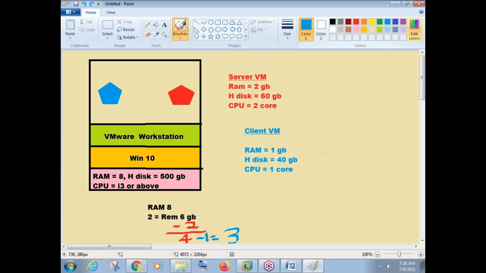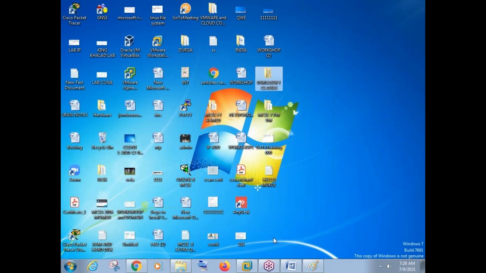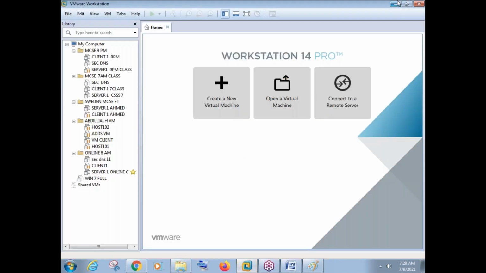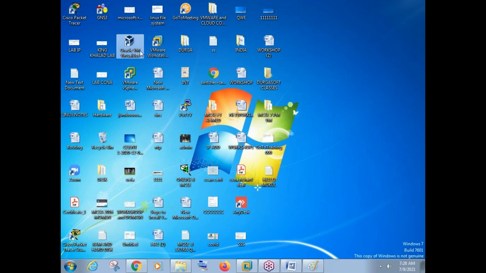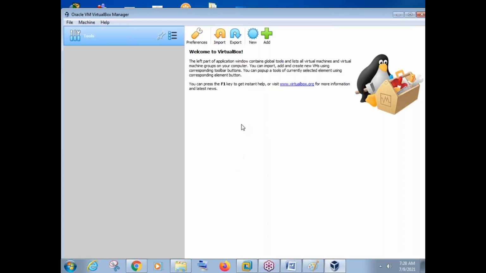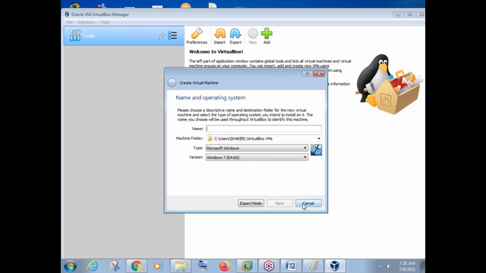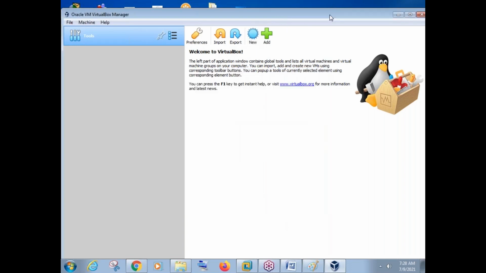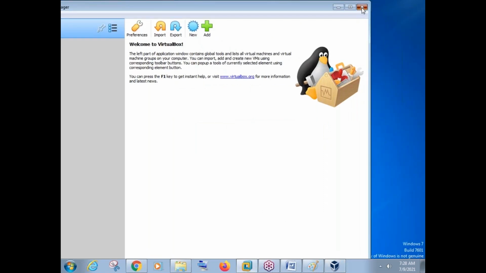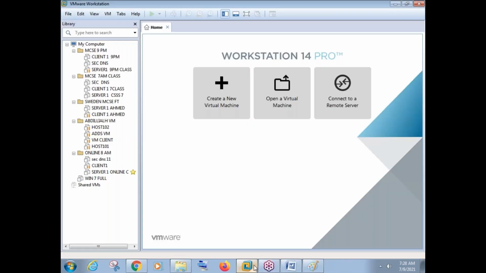Now, besides VMware, there is one more virtualization software called Oracle VirtualBox. This is our VMware that I showed you, and the other one is Oracle VirtualBox. This is also quite famous. By using Oracle VirtualBox you can also create virtual machines. It says welcome to VirtualBox here, and if you click on New, you are creating a virtual machine. So you can go with Oracle VirtualBox or VMware Workstation. Both are the same. They just create virtual machines in your physical machine so that you can do some labs and practicals.